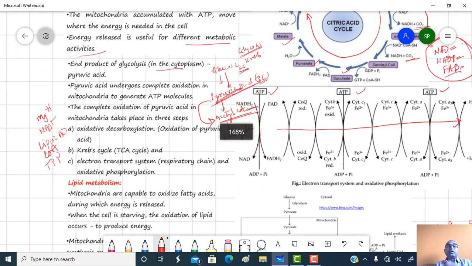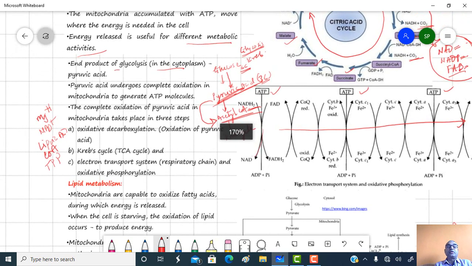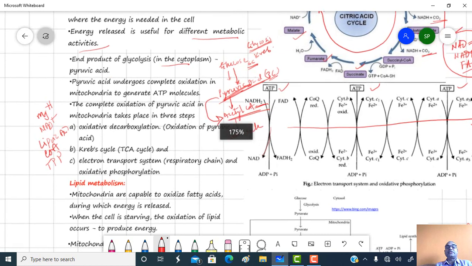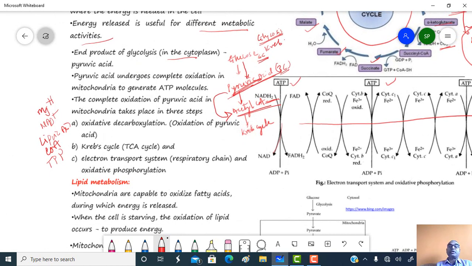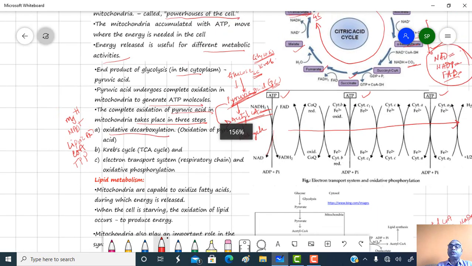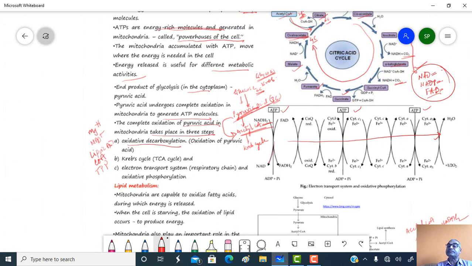So the end product of glycolysis is pyruvic acid. Pyruvic acid undergoes complete oxidation in mitochondria to generate ATP molecules, and this takes place in 3 steps. The first one is oxidative decarboxylation. Whatever CO2 is released in this process is oxidative decarboxylation, which is oxidation of the respiratory substrate.